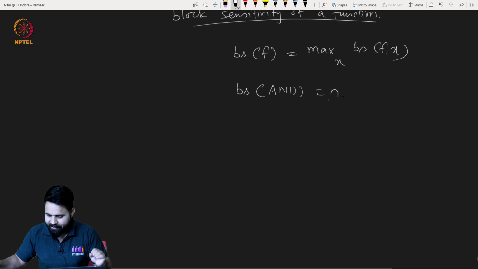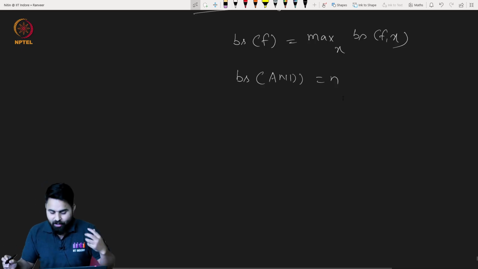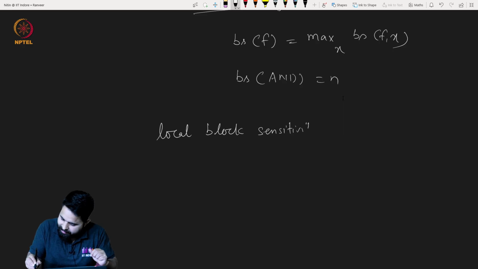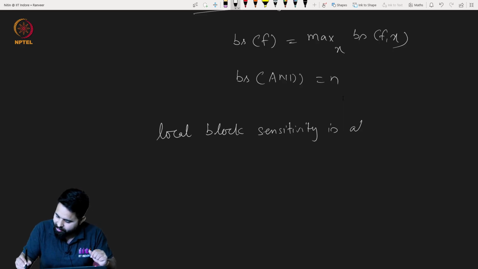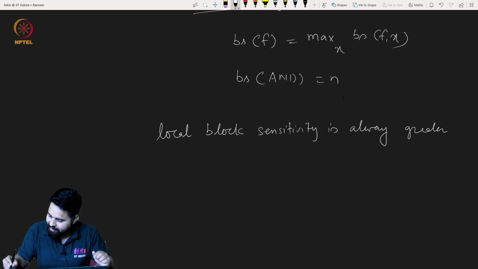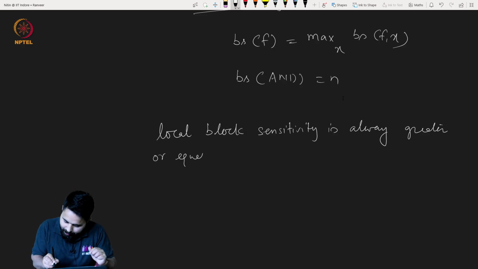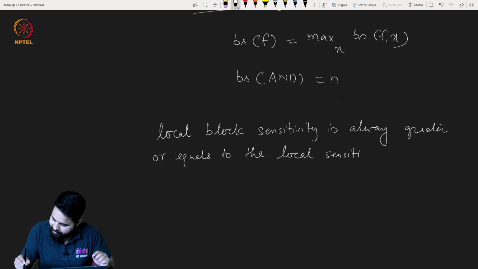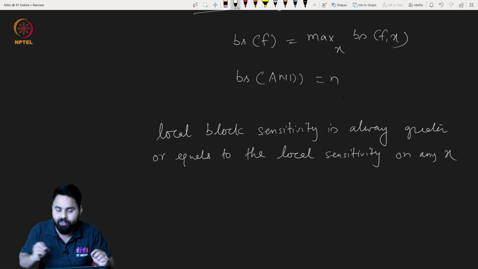If you see the definitions carefully, the local block sensitivity is always greater than or equal to the local sensitivity on any input x.